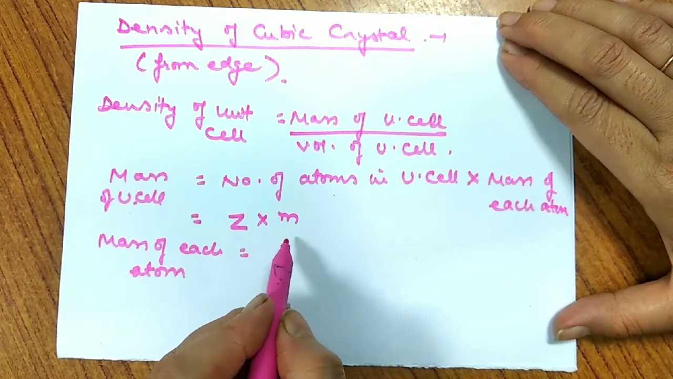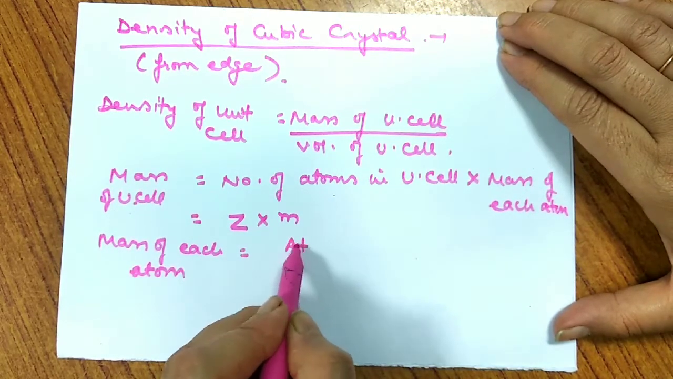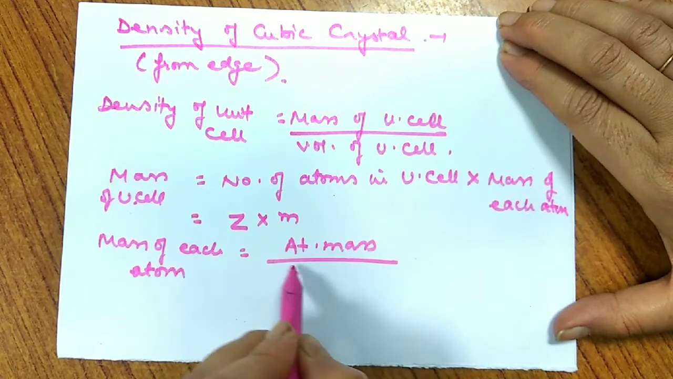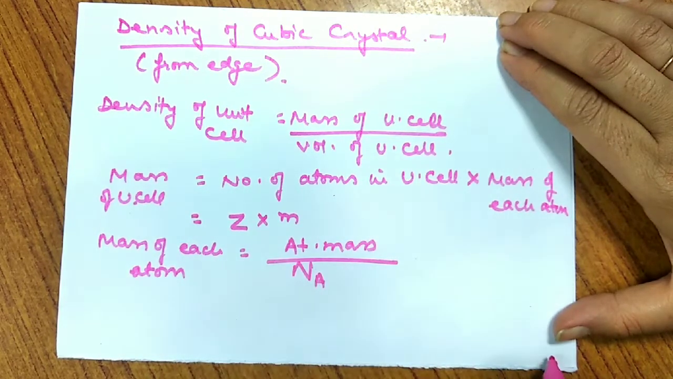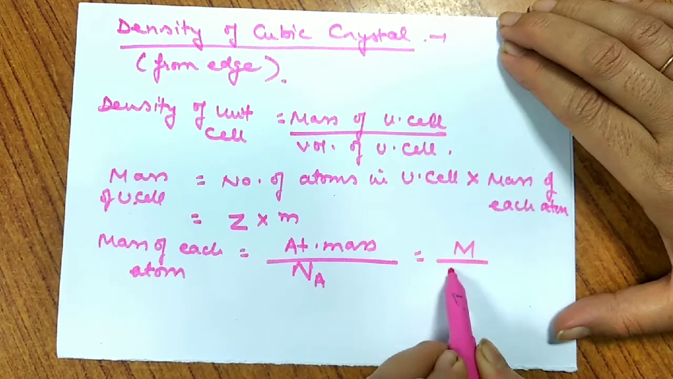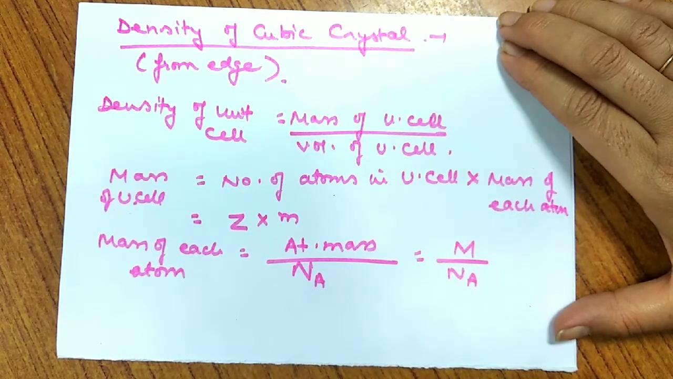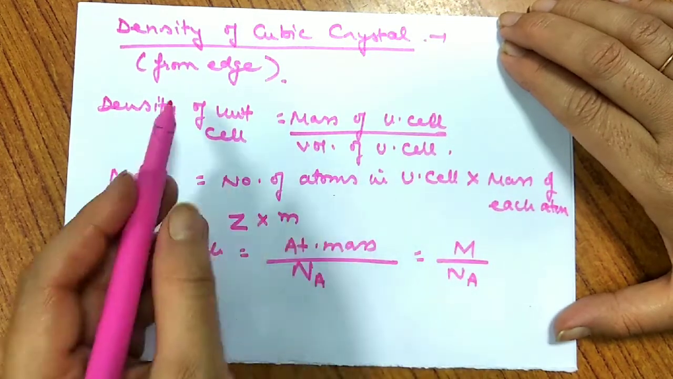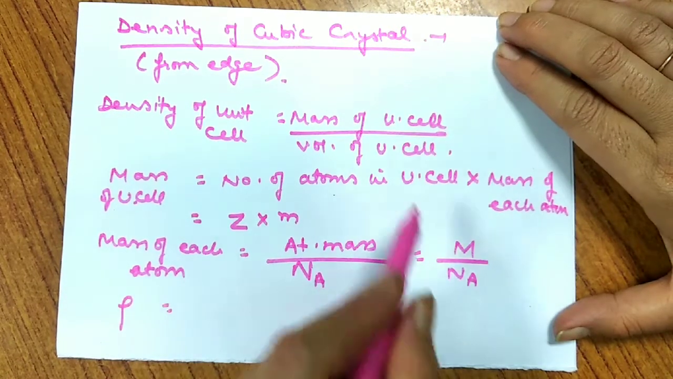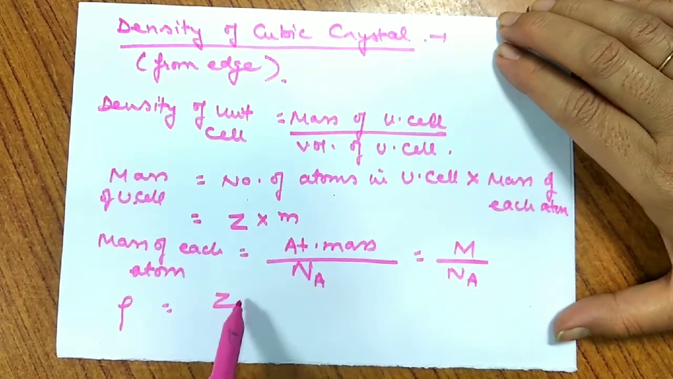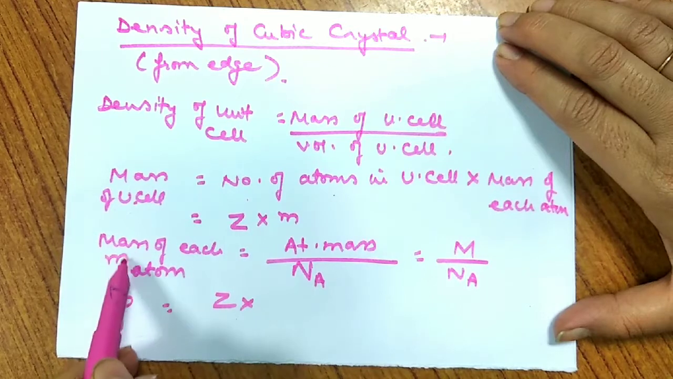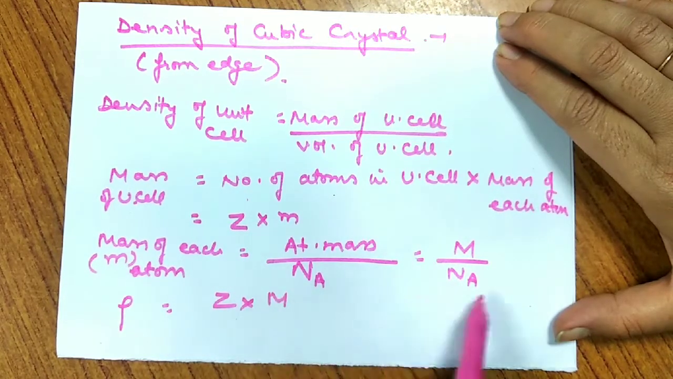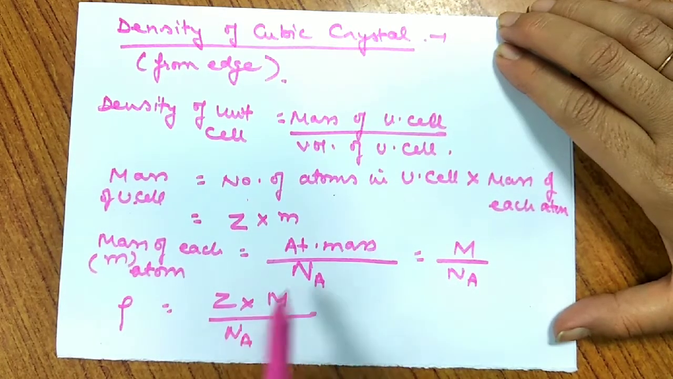Come to the mole concept. We say that it is atomic mass divided by Avogadro number. So let us substitute this value here. Density is rho. Mass of unit cell is number of atoms multiplied by, in place of m, I'll write M, atomic mass divided by Na.